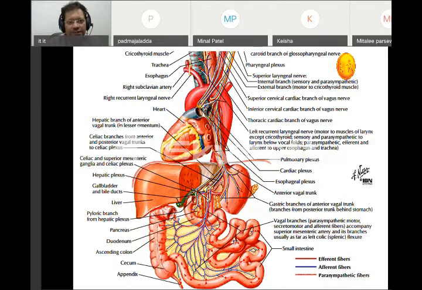It slows down the heart rate so much that the heart can go to a standstill for a few seconds. Because vagus is parasympathetic, that is what we call vagal shock. So if there is severe pain in an abdominal organ, there can be a vagal shock.